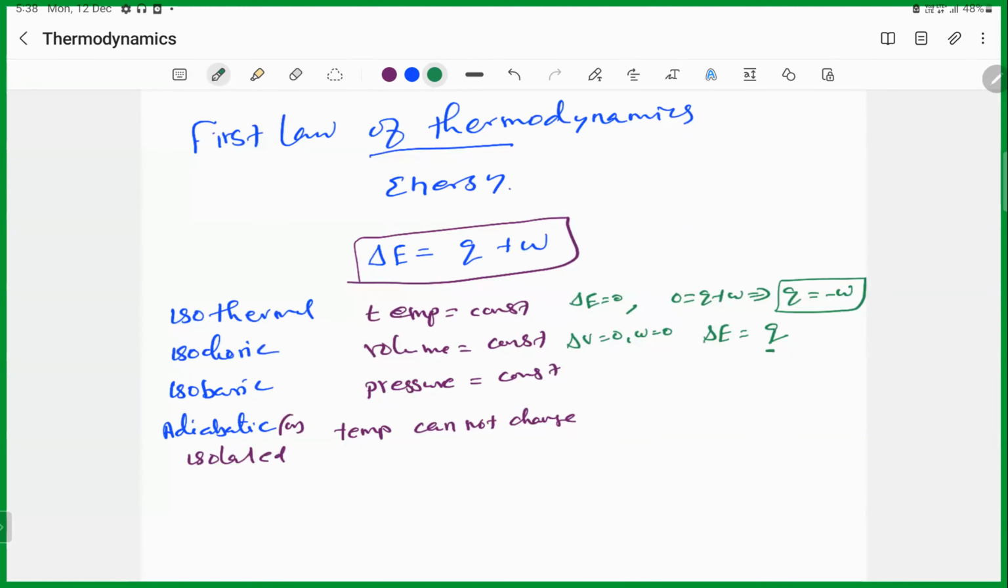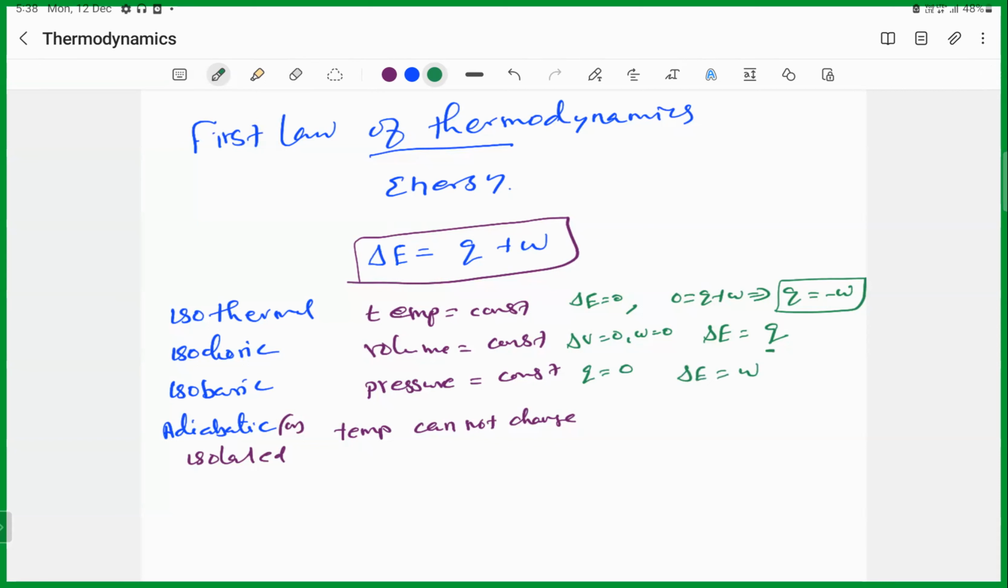For the adiabatic process, the heat cannot exchange. Q is equal to 0. Then delta E becomes work. That means work done on the system is equal to the change in the internal energy. That's what we are getting.